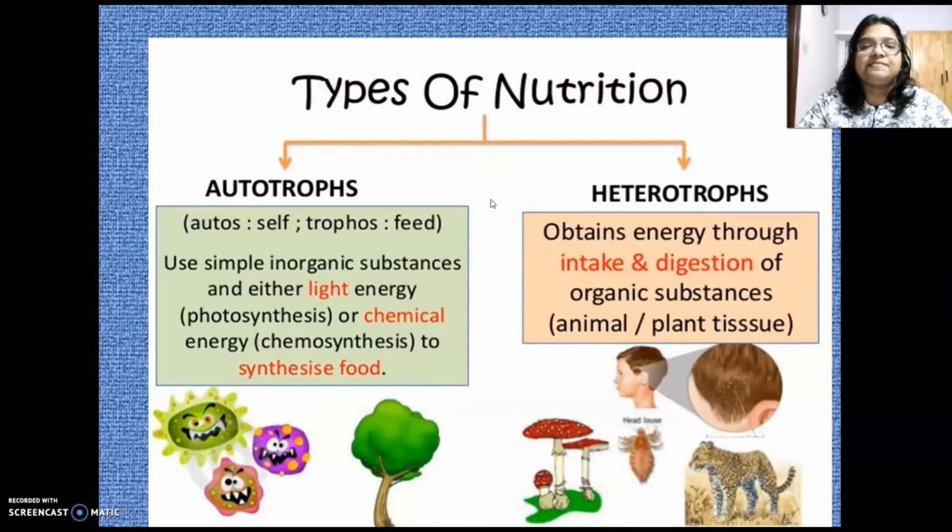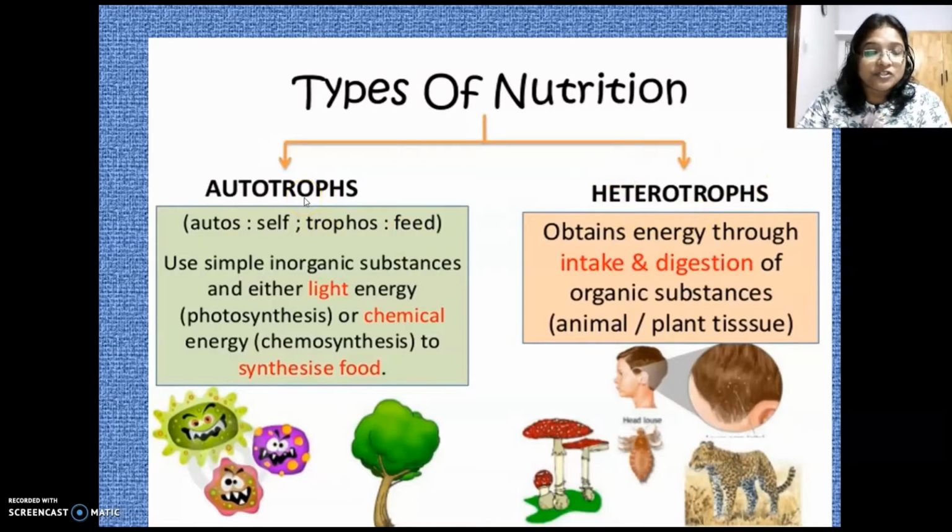Let's see the types of nutrition. There are two main types of nutrition, and we call them autotrophic nutrition and heterotrophic nutrition. The organisms which carry out autotrophic nutrition, we call them autotrophs. Whereas the organisms which carry out heterotrophic nutrition are called heterotrophs.